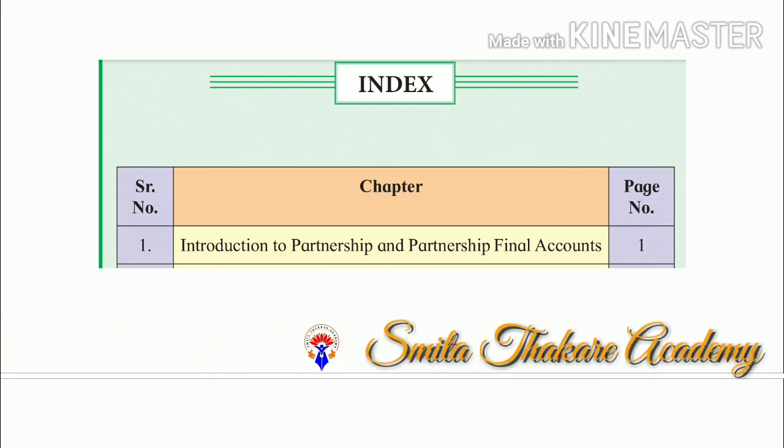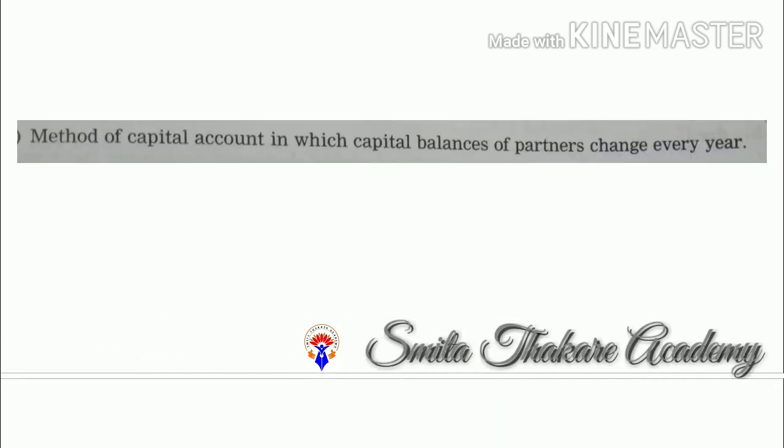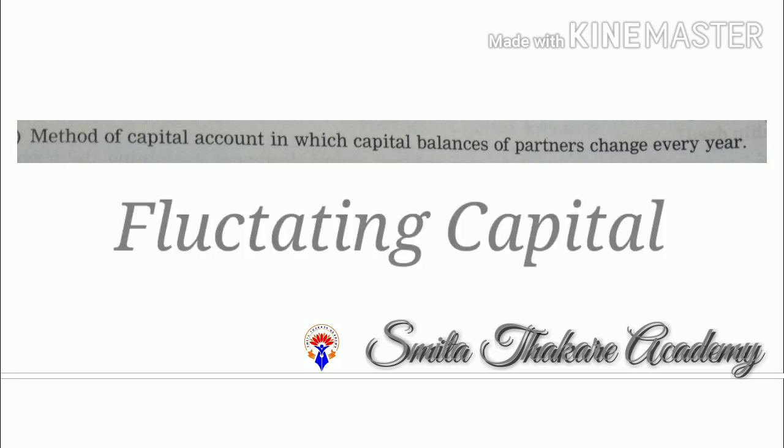In today's session, we are going to see very important MCQs, that is, write a word or term which can substitute each of the following statements of the first chapter, that is, Introduction to Partnership and Partnership Final Account. Method of a capital account in which capital balances of a partner change every year. Answer is fluctuating capital method.